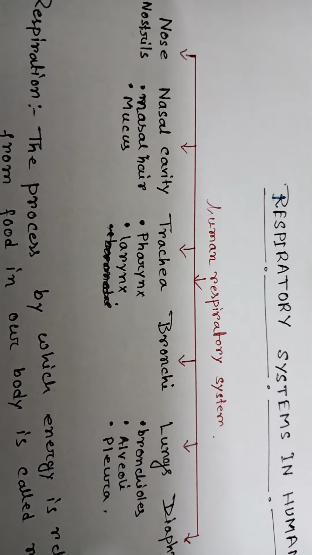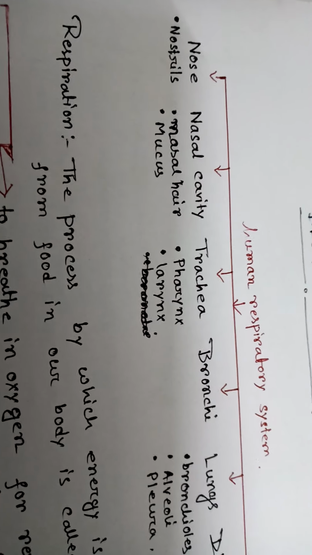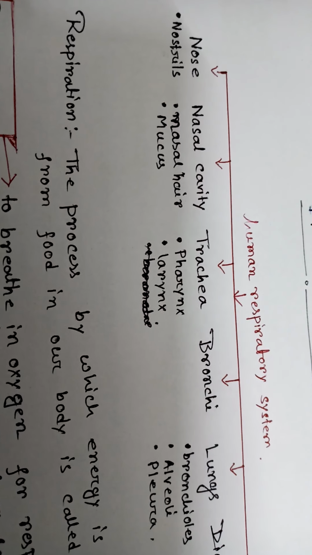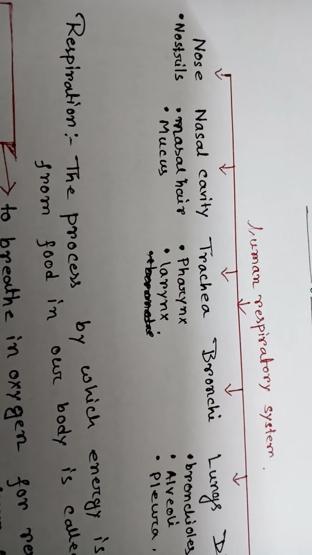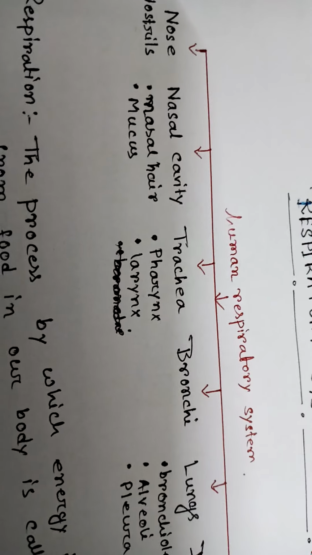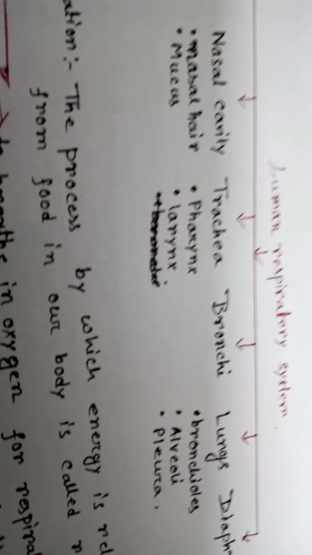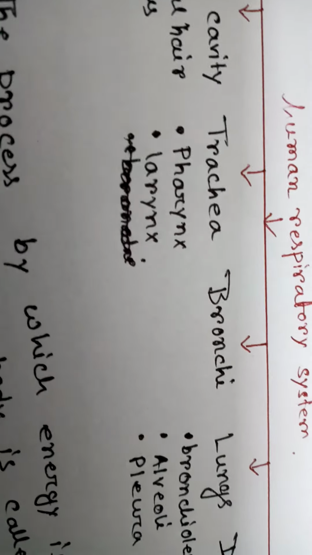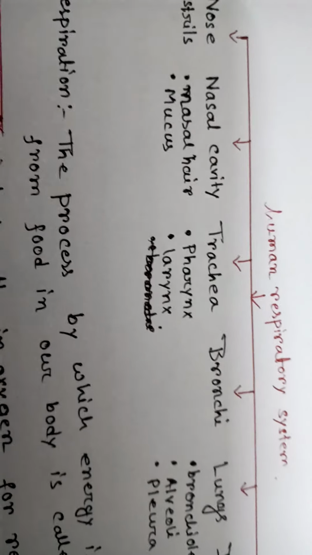Okay, so now we will see the respiratory system in humans. In human beings, many organs take part in the process of respiration. The main organs of the human respiratory system are the nose, nasal cavity, trachea, bronchi, lungs, and diaphragm. These are the main organs of the human respiratory system.